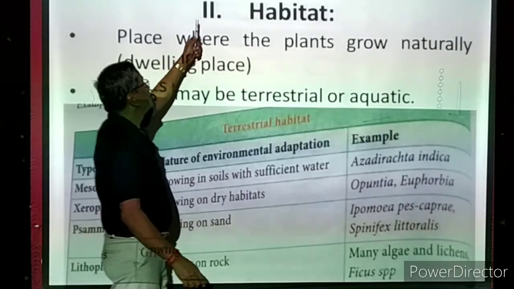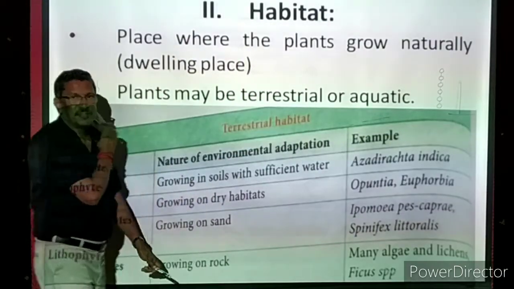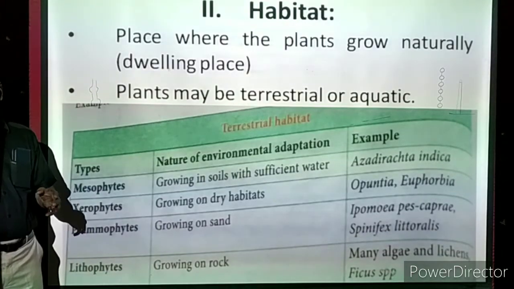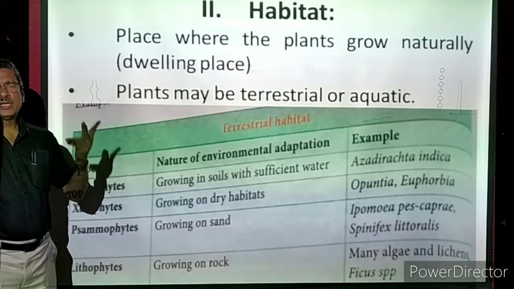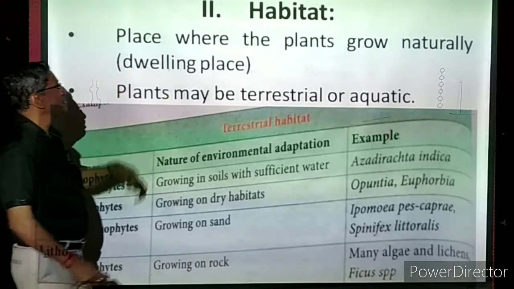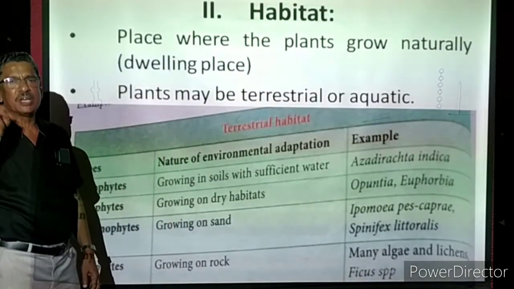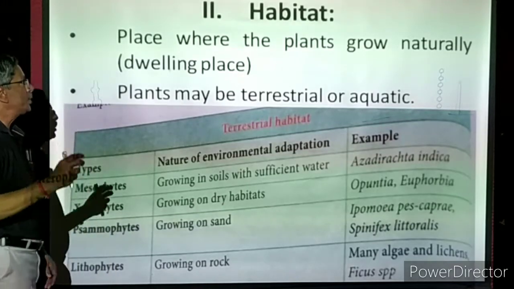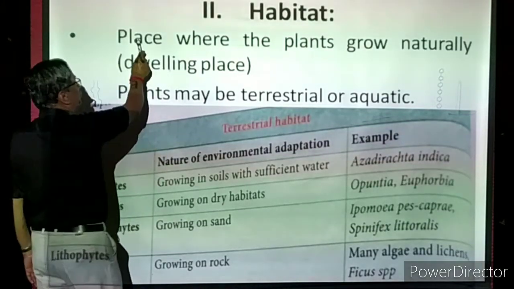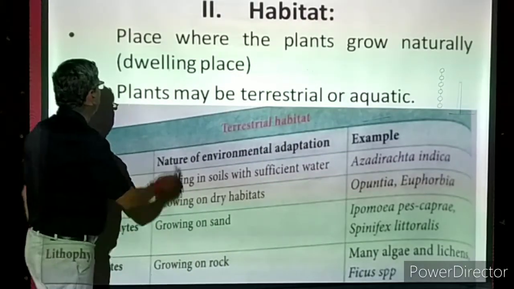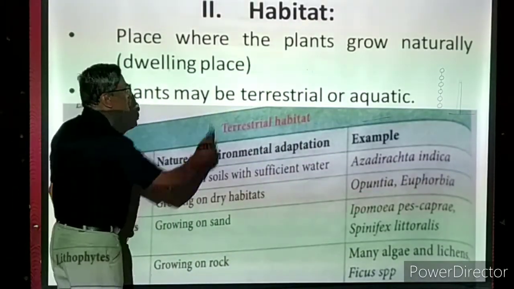We are coming to the second part, habitat. First, habit is over. Based on the habit, we are classifying the plants into four groups: herbs, shrubs, climbers, and trees. Now we are coming to habitat. Habitat is a place where the plants are naturally growing, naturally living. That is called habitat. Otherwise, very briefly, we can call it a dwelling place.